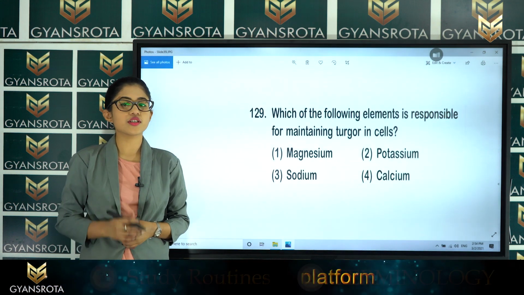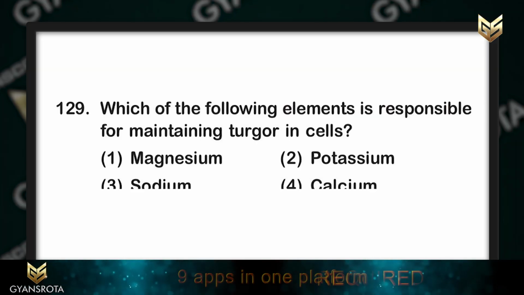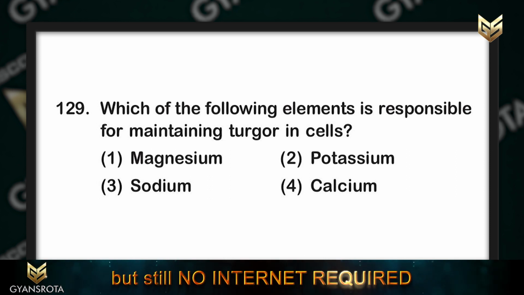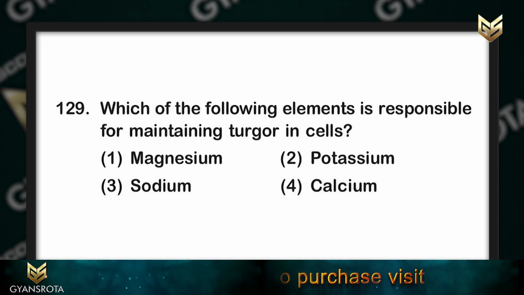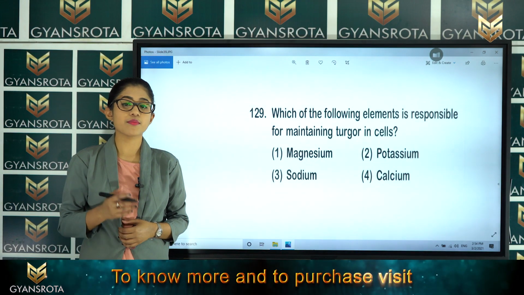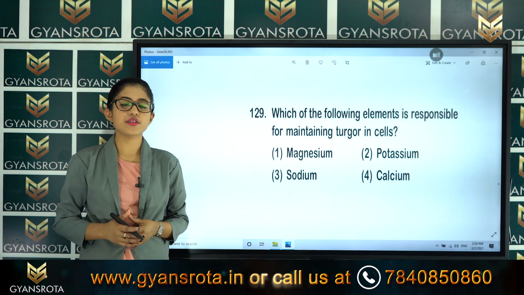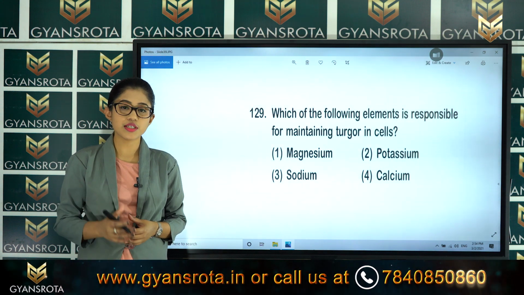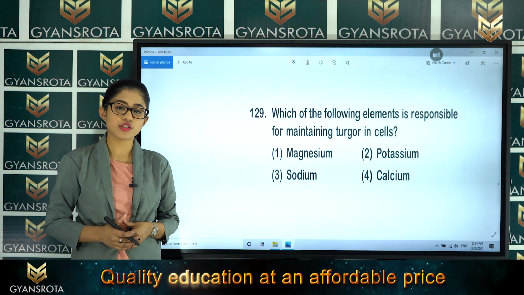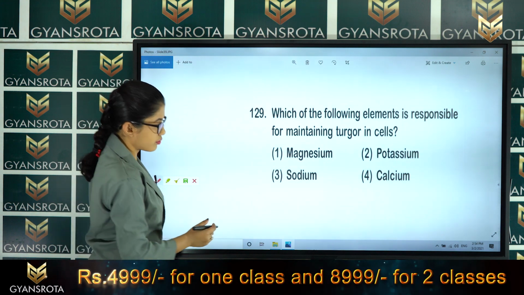So, in this question number 129, as you can see here, which of the following elements is responsible for maintaining turgor in cells? Magnesium, potassium, sodium or calcium. So, this is directly from the NCERT book of the chapter Mineral Nutrition. There we have discussed all the different types of nutrients and their functions. So, which among them is the correct answer for this question? That is option number 2.